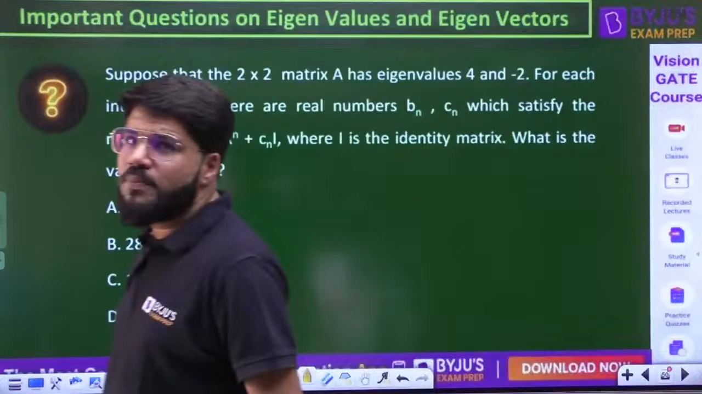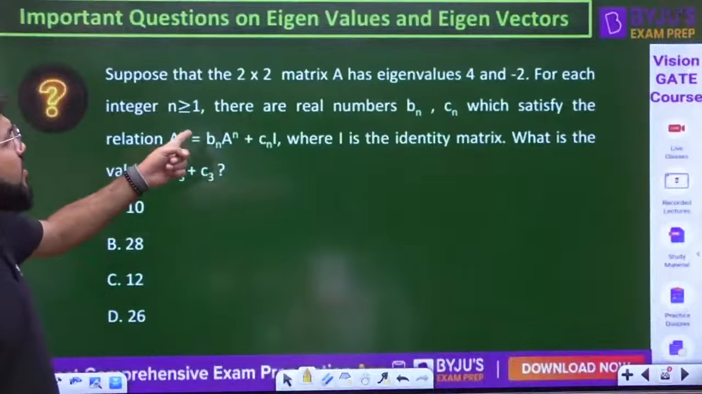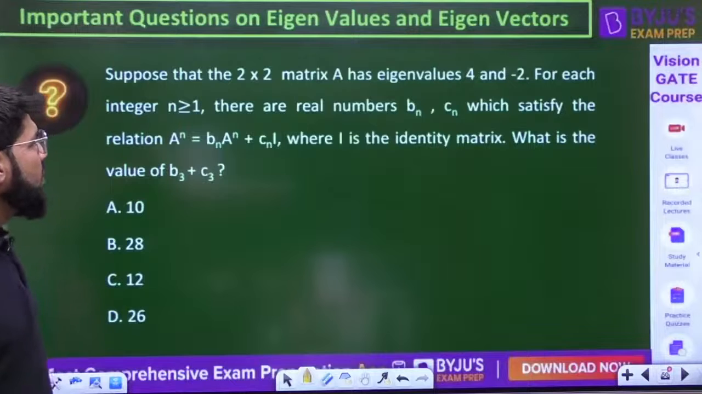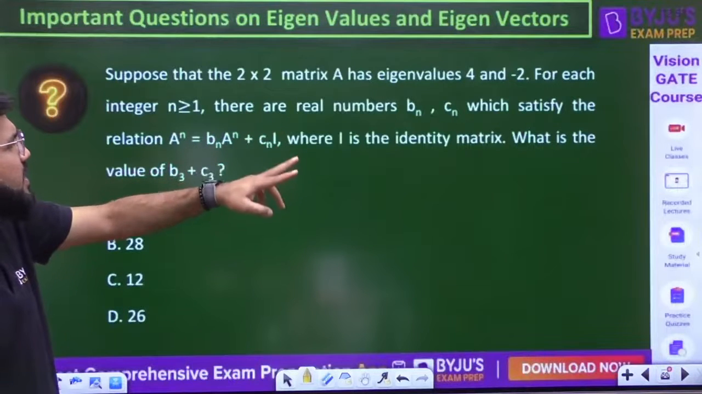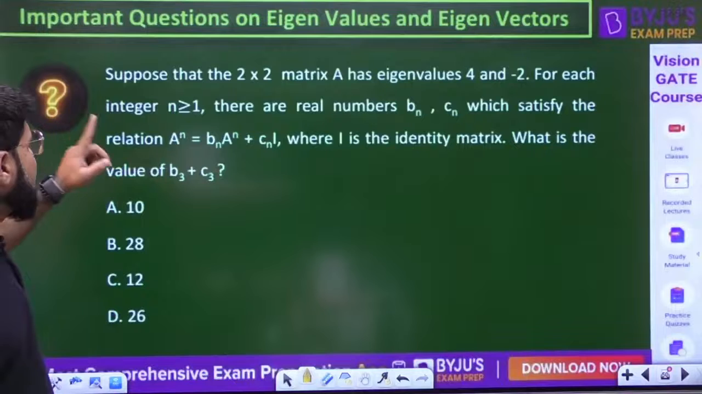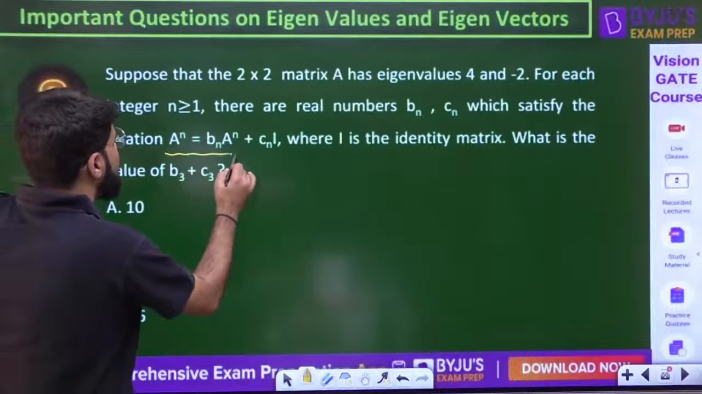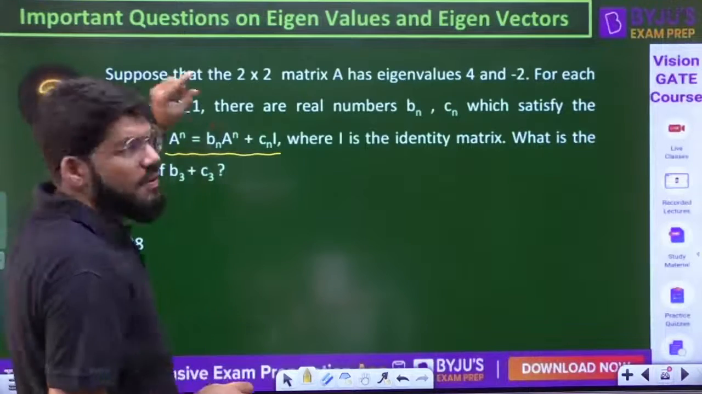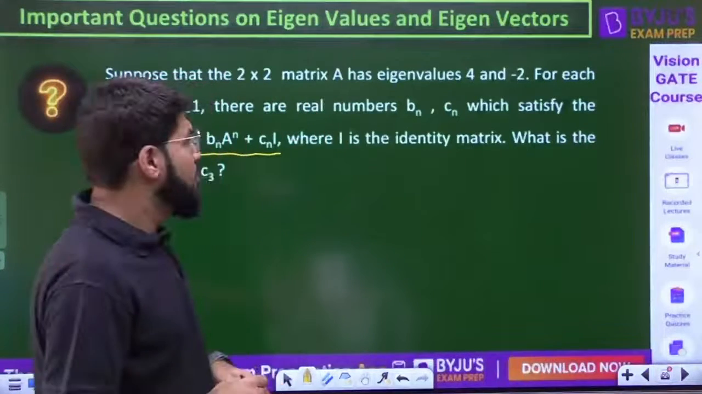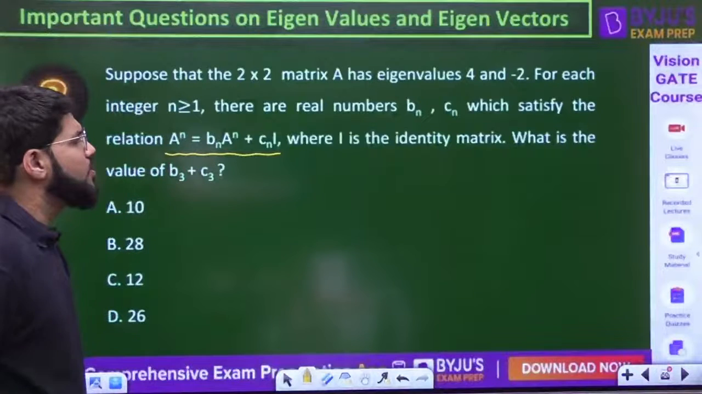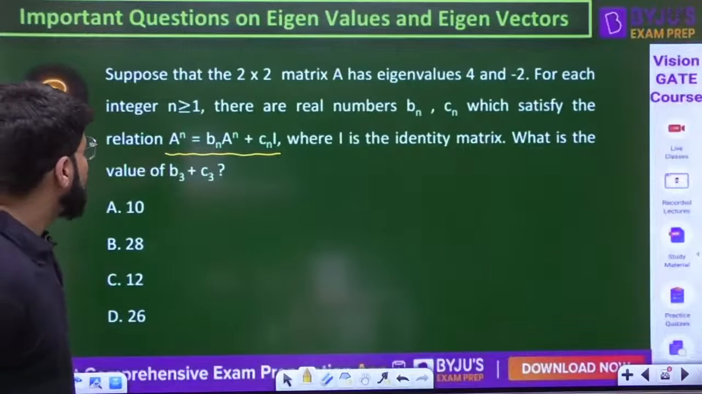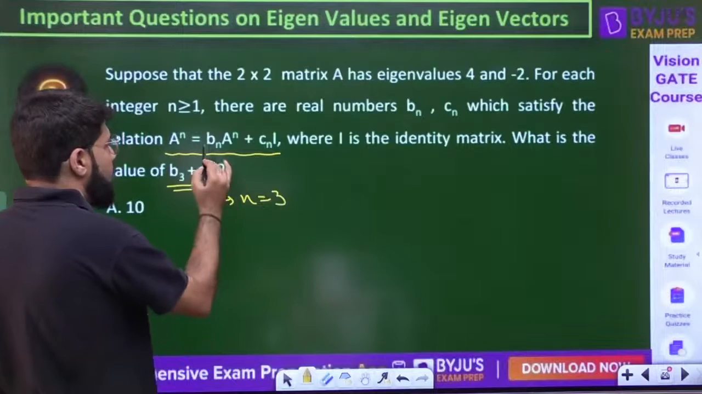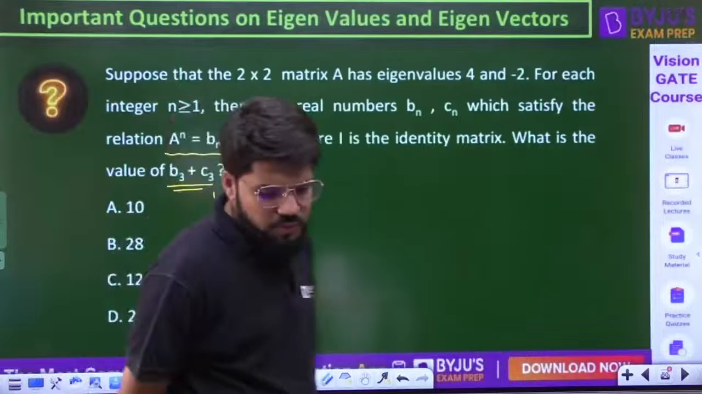Suppose that the 2 cross 2 matrix A has the eigenvalues 4 and minus 2. For each integer n greater than or equal to 1, there are real numbers Bn and Cn which satisfy the relation A power n equals Bn A plus Cn identity. Again, a higher power is coming, and n can be any integer greater than or equal to 1. Then what is the value of B3 plus C3? You have to put n equal to 3.